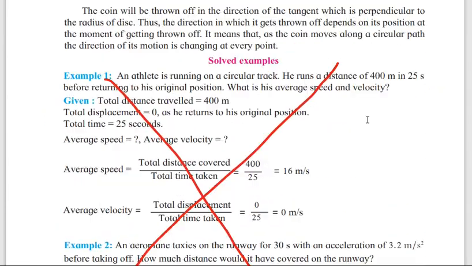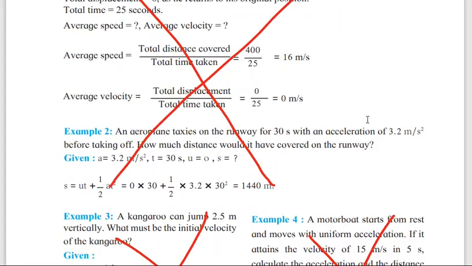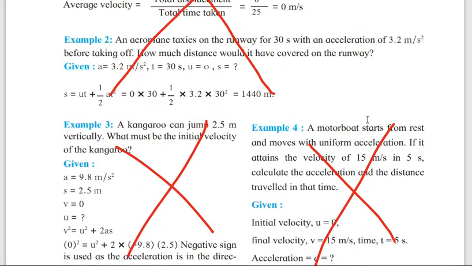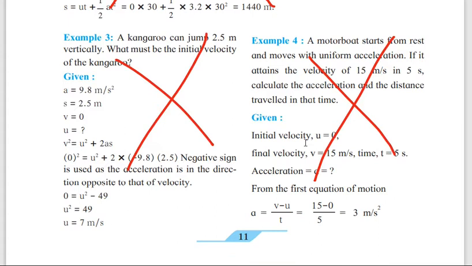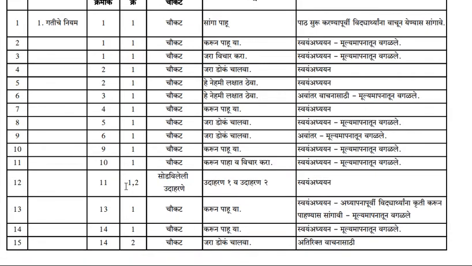Then page number 11, example 1, example 1 2 3 and 4, all the 4 examples has been cancelled here. Let me check once, that is page number 11. You can cross check again page number 11, 1 and 2. 1 and 2 they have given. So just find it out, because here they have given 1 and 2.